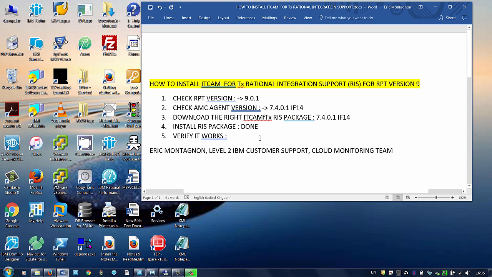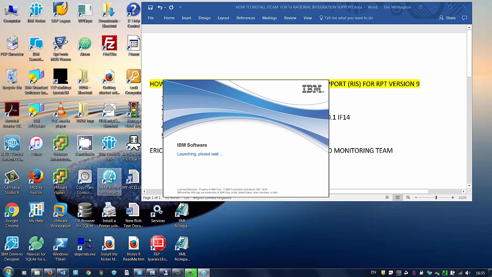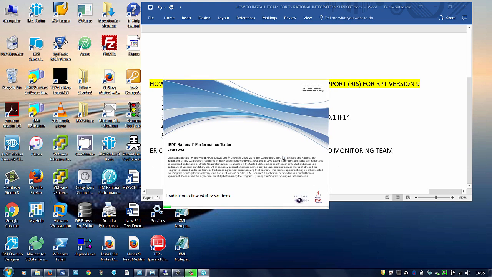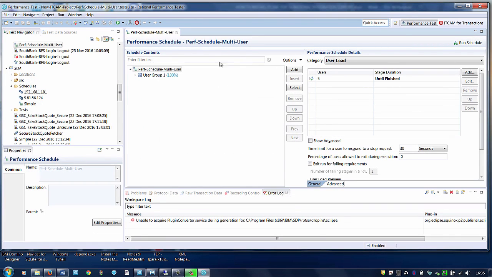So now we are going to verify that everything is fine. You launch IBM Performance Tester. You select your workspace. And one way to see that your Rational Integration Support package installation was good is here at the top.